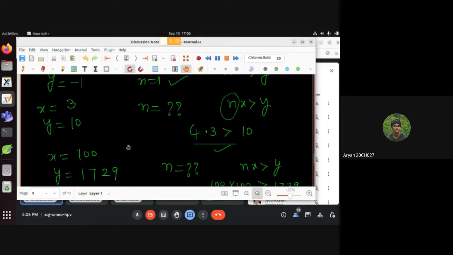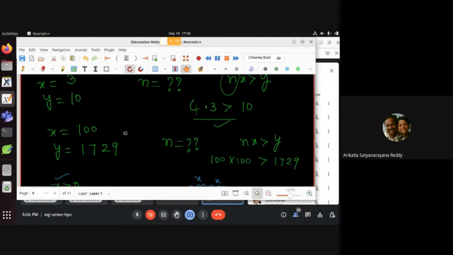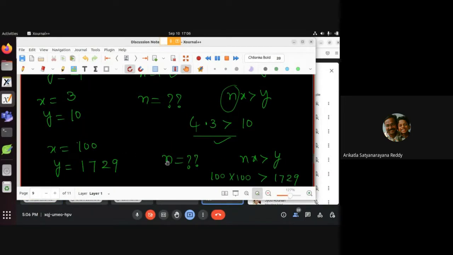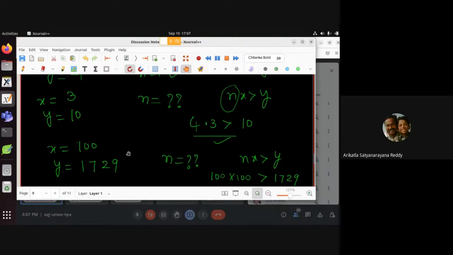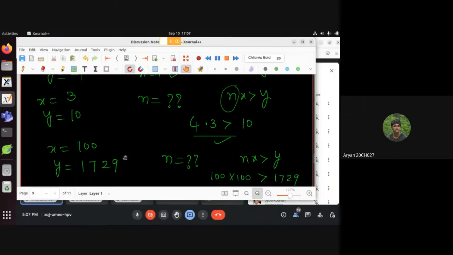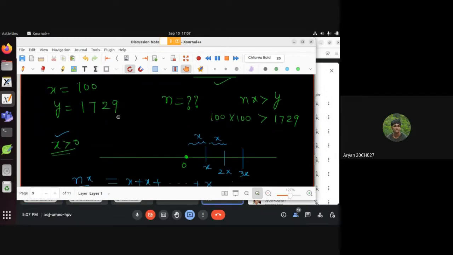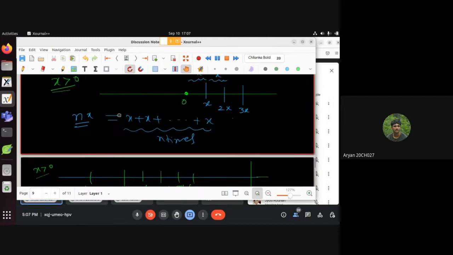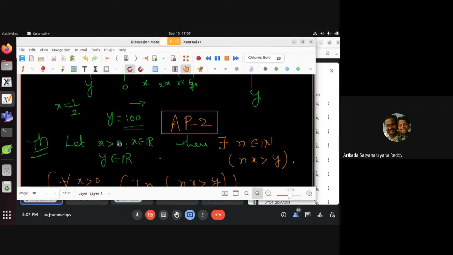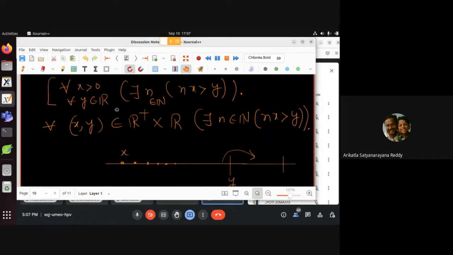Then we get a natural number such that when we multiply it by x, it exceeds y. So nx is greater than y. By quantifiers, how do you say it? Given any x greater than 0 and y any real number, there exists a natural number n such that nx is greater than y. That is AP2.